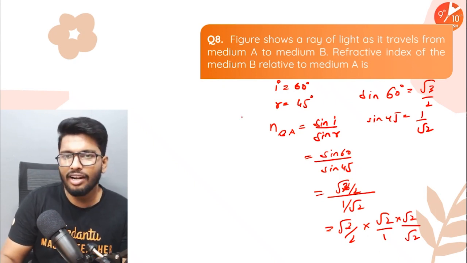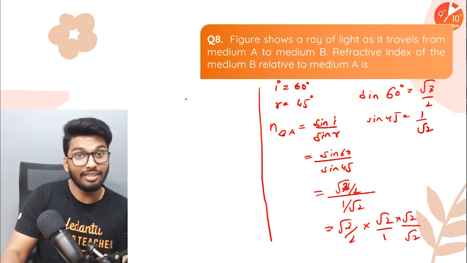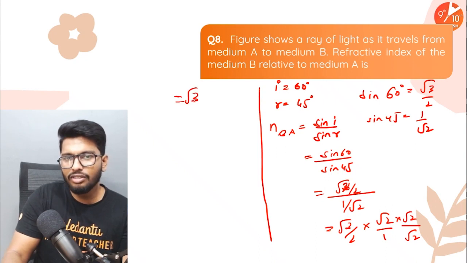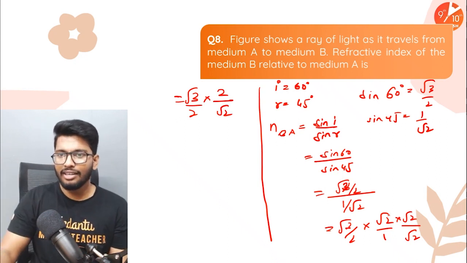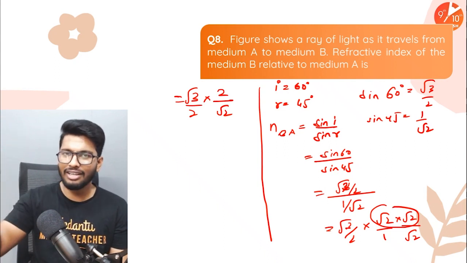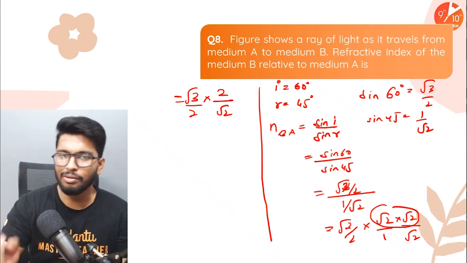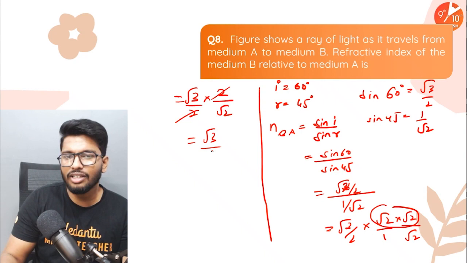I'm going to do the rest of it over here. So please pay attention. So what I have is root 3 by 2 into root 2 by 1, and multiplying by root 2 over root 2. Root 2 into root 2 will become 2. So you have 2 divided by root 2 divided by 2. 2 gets cancelled. So what are you left with? Root 3 by root 2.